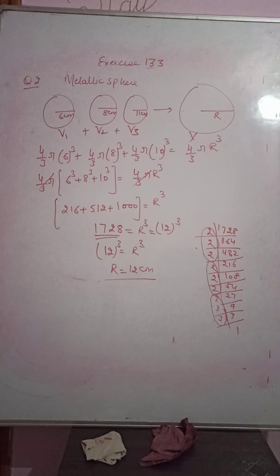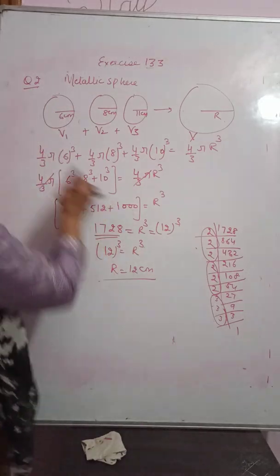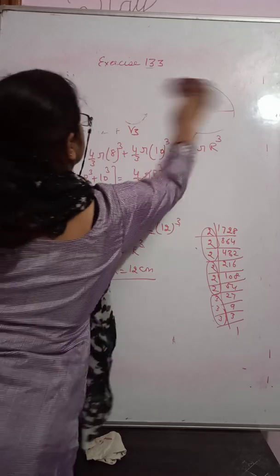Is it clear? R will be 12 centimeter. It means the radius of the new sphere will be 12 centimeter. Understood? Come to question number 3.